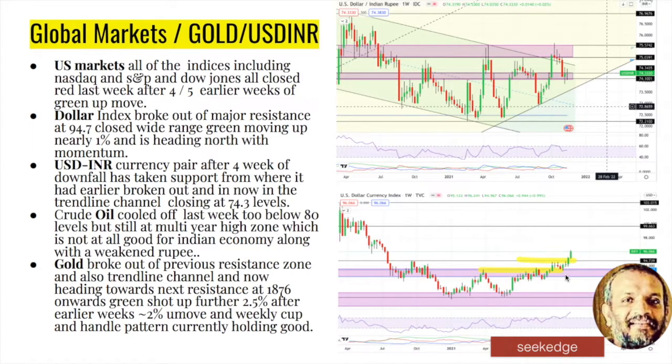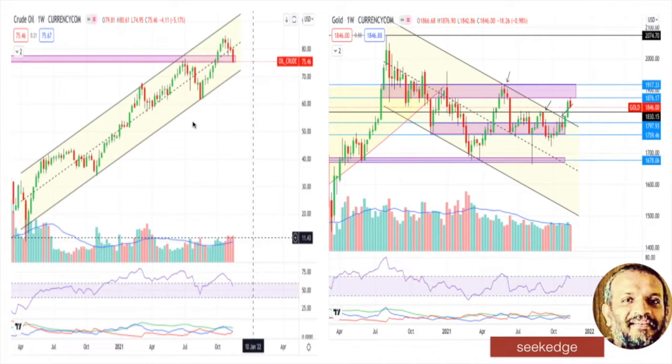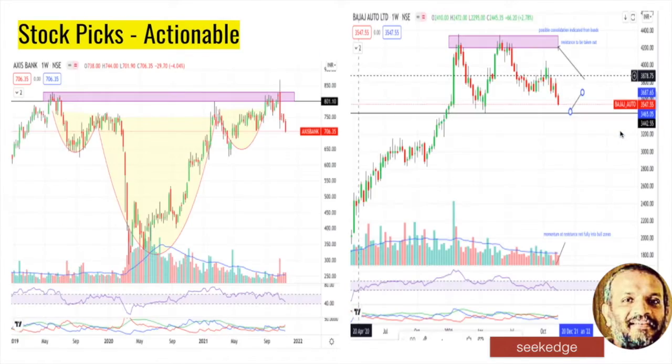The currency pair USD INR is consolidating, and oil has cooled off to below 80 levels, which is good for the economy. And gold took resistance last week after trying to break out from the channel, as you see here. So there was a breakout and then it took resistance, so it is a resistance week. The momentum has also tightened, but overall gold is bullish.